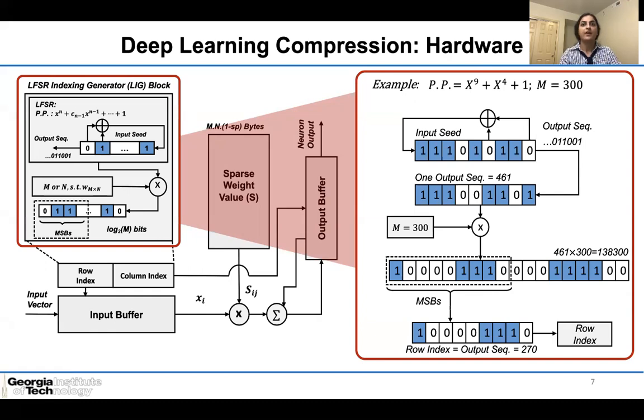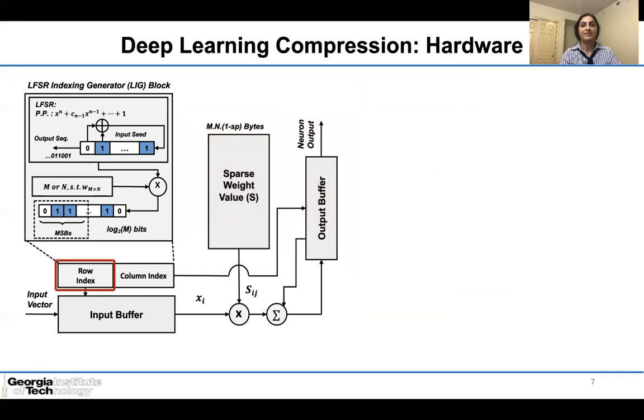And then a row index is generated, which is used to select the right input element. After doing the multiplication and accumulation operation, the result is stored in the output buffer. The index comes from the LFSR with a different input seed, which is responsible for generating the sequence for the output address.